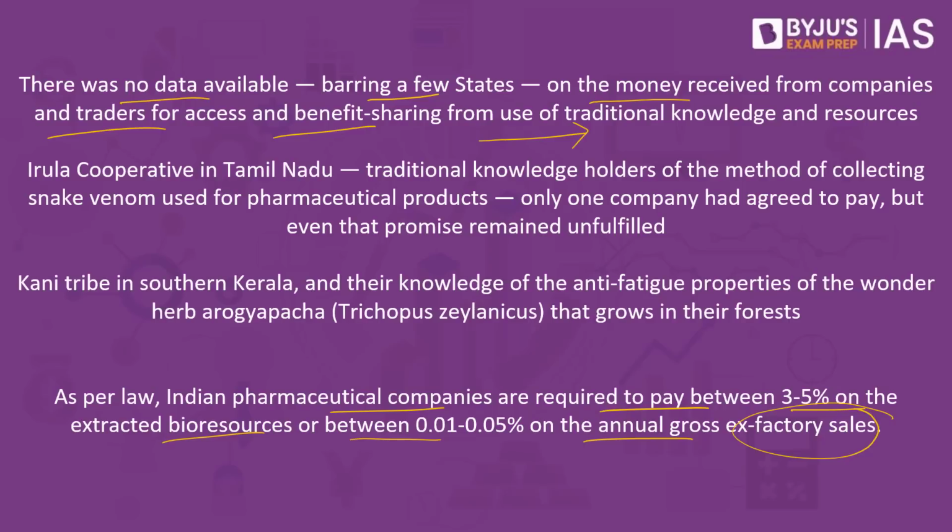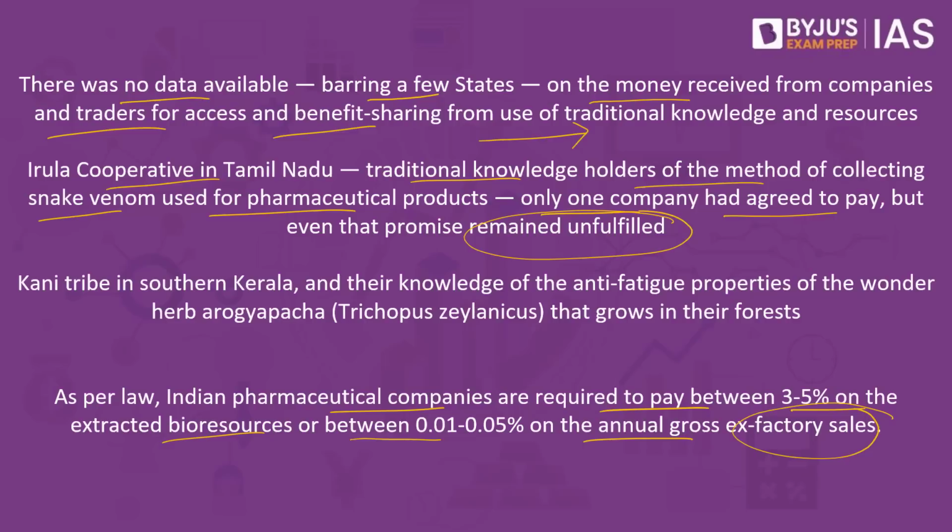Let me also give you two examples. We have the Irula tribes. The Irula cooperative in Tamil Nadu are the traditional knowledge holders of the method of collecting snake venom, which is used for pharmaceutical products. Only one company had agreed to pay, but even that promise remained unfulfilled.